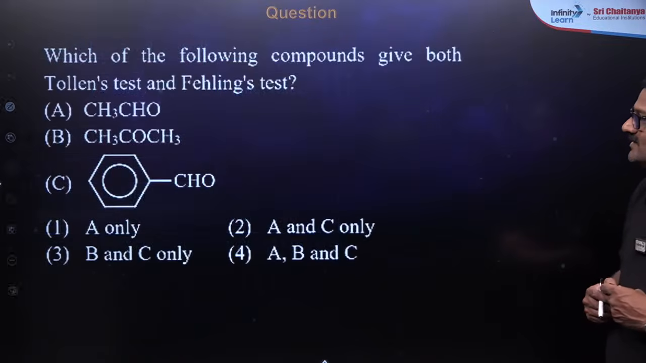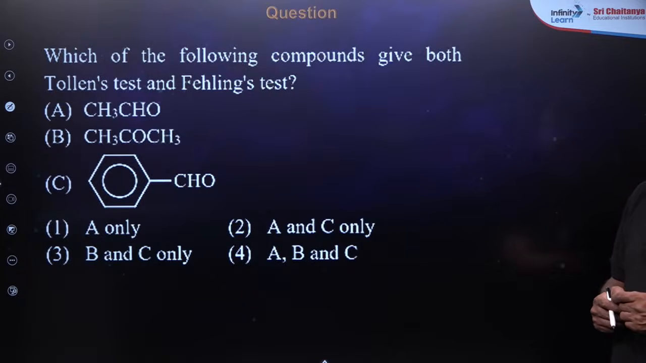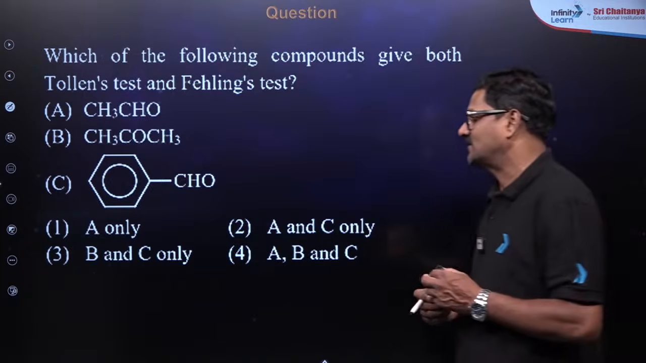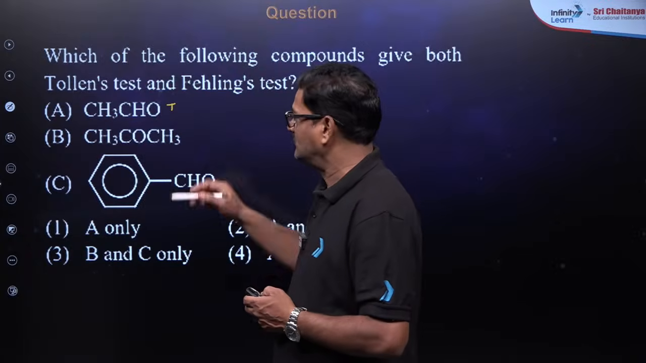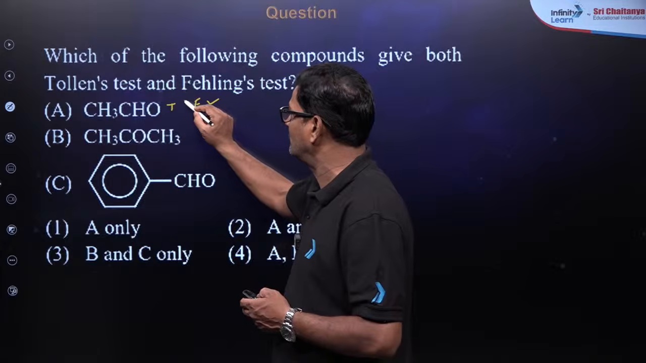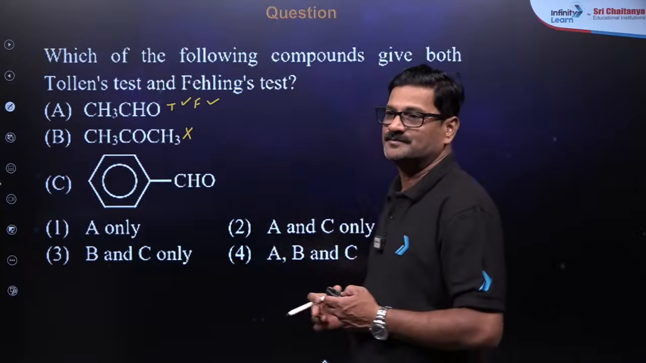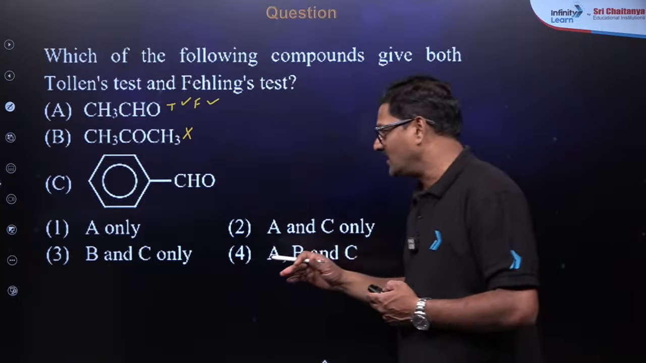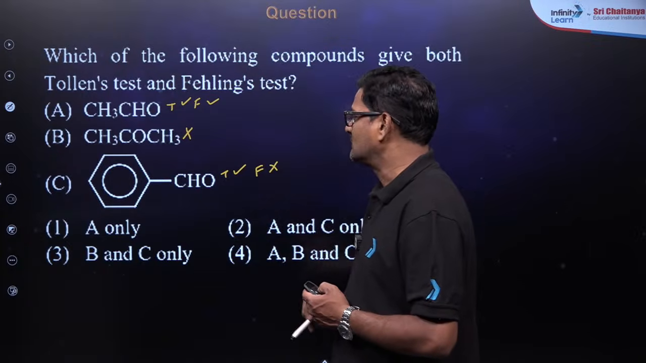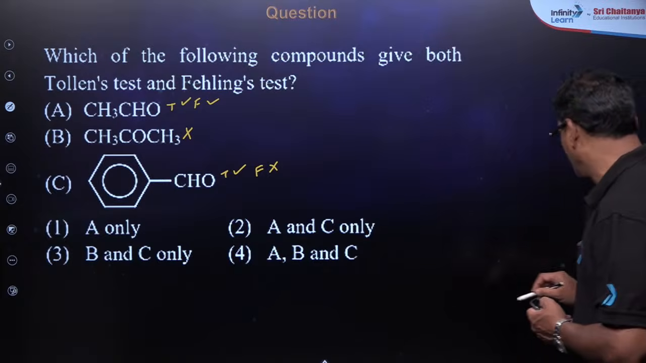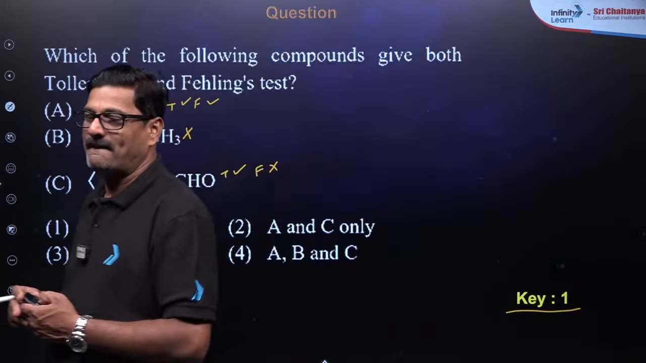And moving ahead, which of the following compounds give both Tollens and Fehling's test? Both Tollens and Fehling's test. This one being an alkyl aldehyde, Tollens and Fehling's test will be given. A ketone will not give either, and benzaldehyde gives the Tollens test but not the Fehling's test. So I want to say A only, option 1 is the correct answer. Option 1 is the correct answer. Fine.